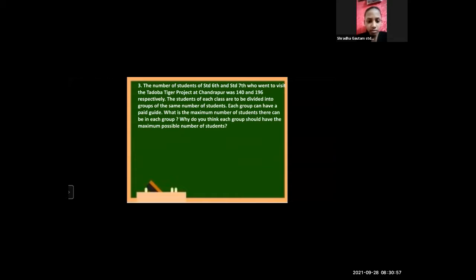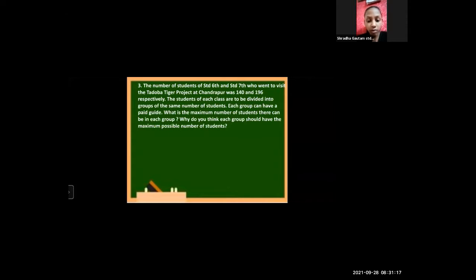Yes, dear, read. The number of students of Standard 6 and Standard 7 who went to visit the Tadoba Tiger project at Chandrapur was 140 and 196 respectively.